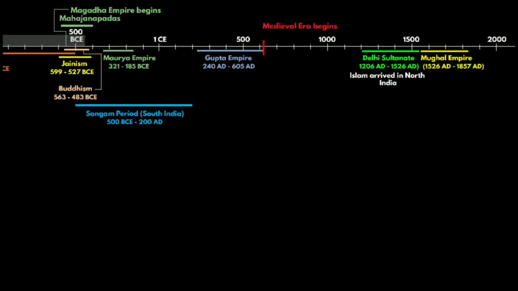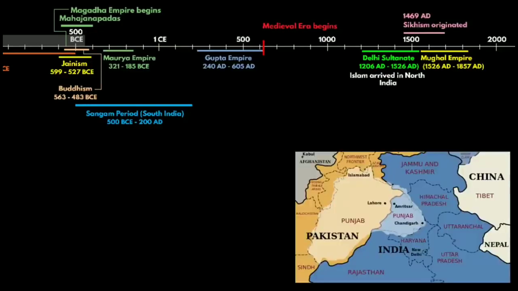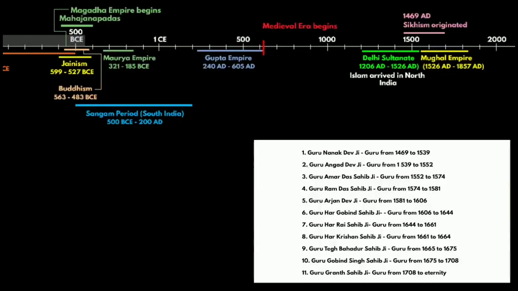Meanwhile, when the Lodhi dynasty took over the Delhi Sultanate, it was during 1469 that Sikhism was born in the Punjab area of South Asia, which now falls into the present-day states of India and Pakistan. The main religions of the area at the time were Hinduism and Islam. The year 1469 marks the birth of Guru Nanak Ji, who is regarded as the founder of Sikhism, as well as the first Guru of Sikh.